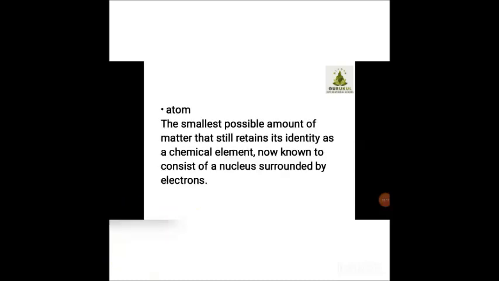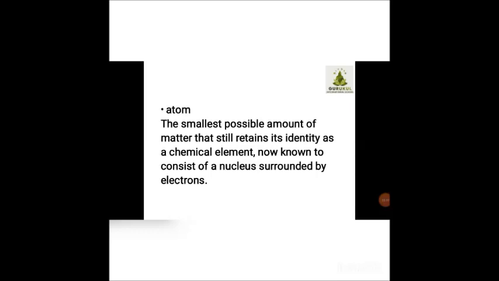And one more concept we studied, that is about atoms. What are atoms? Children, the atom is the smallest possible amount of matter that still retains its identity as a chemical element, now known to consist of a nucleus surrounded by electrons. In short, it is the smallest possible amount of matter that still retains its identity as a chemical element.